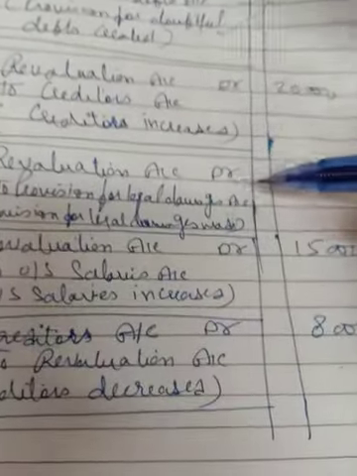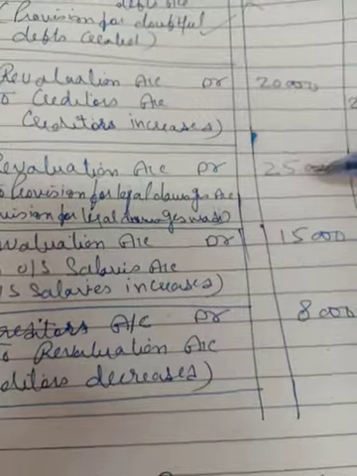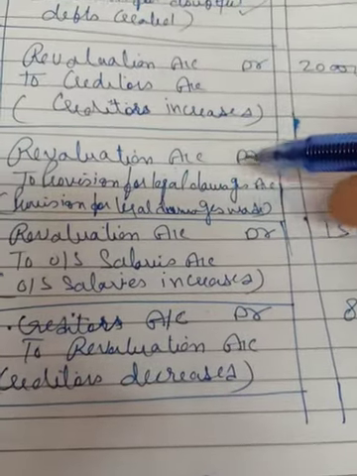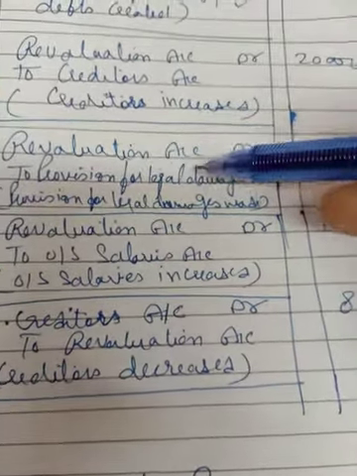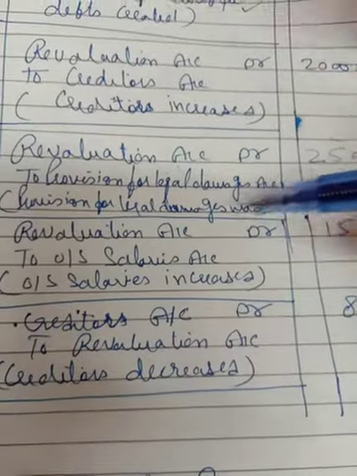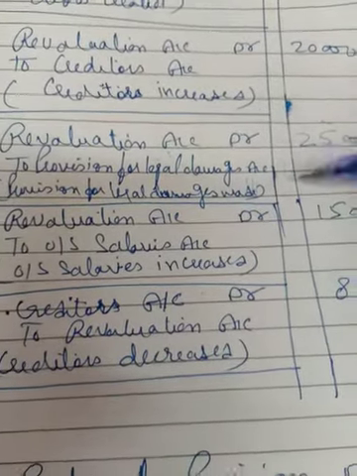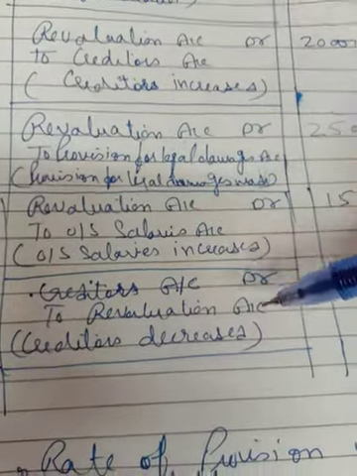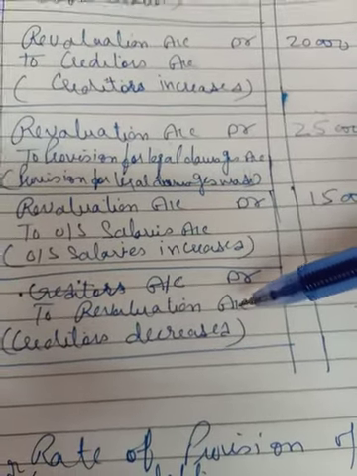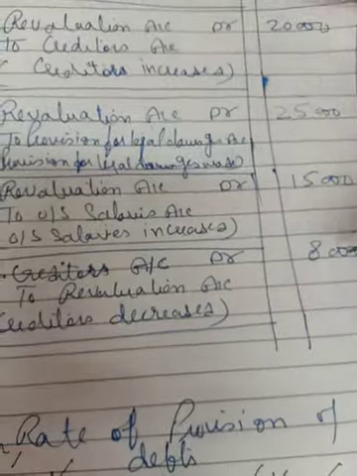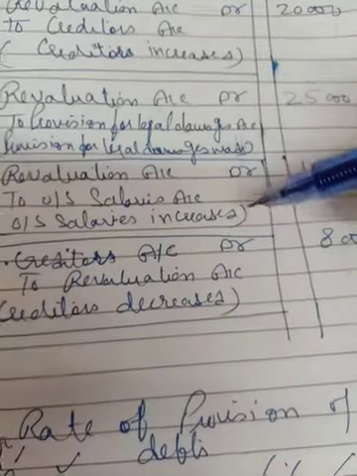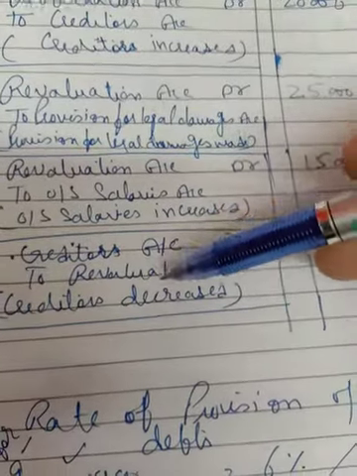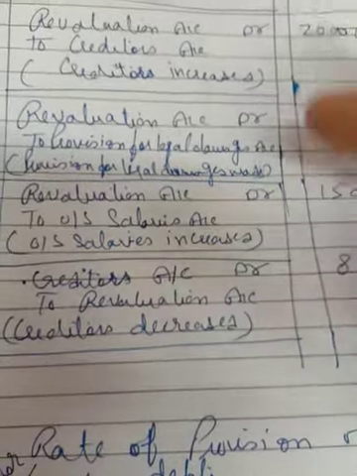In the same way, revaluation account debit provision for legal damages. So revaluation account will be debited with 25,000, and what will you show on the debit side particular column? Provision for legal damages. Revaluation account debit to outstanding salary. In the same way, debit 15,000, and what you will show in particular column? Outstanding salary. And here also revaluation account is credited. So revaluation account credit side show 8,000, and what will go to the particulars column? Reverse of revaluation account, that is creditors account.